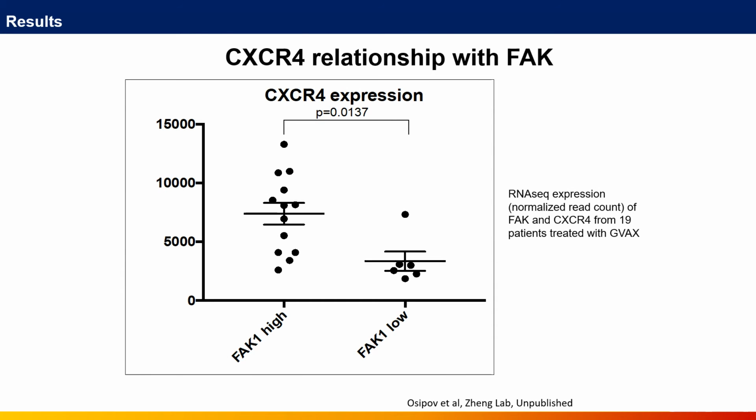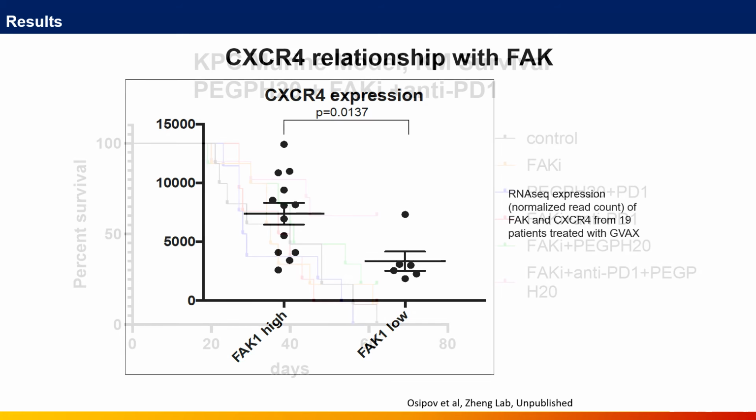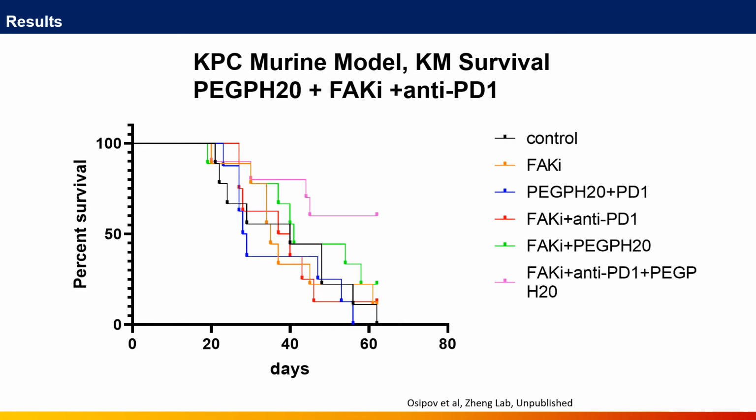By analyzing RNA sequence data from our GVAX and immunotherapy treated patients, we found increased FAK expression is associated with increased CXCR4 expression. By employing our metastatic murine PDAC model, we found that FAKi and the combination of FAKi and anti-PD1 extends survival in the mouse metastasis model of PDAC. Adding PEG-PH20 to FAKi and anti-PD1 significantly prolonged survival in this model.